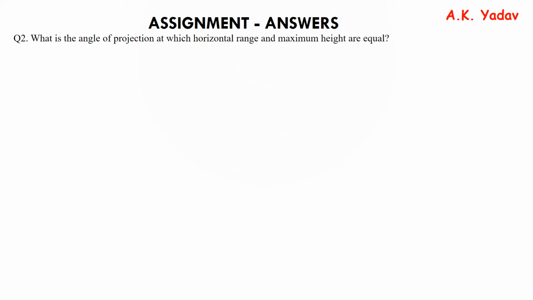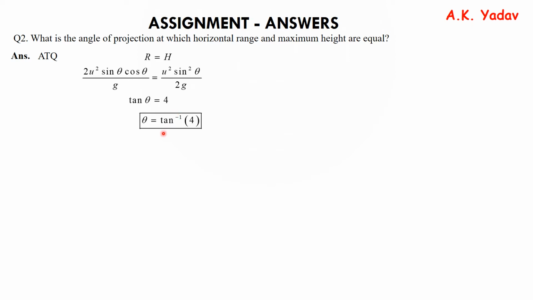Question number 2. What is the angle of projection at which horizontal range and maximum height are equal? So according to the question, R is equal to H. Let's put their formulas. On solving, we get tan theta is equal to 4 or theta is equal to tan inverse 4, which is the answer.